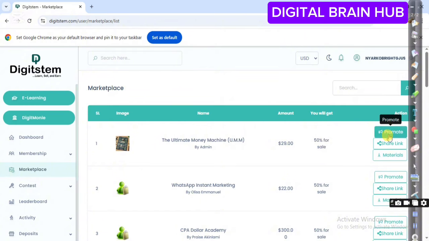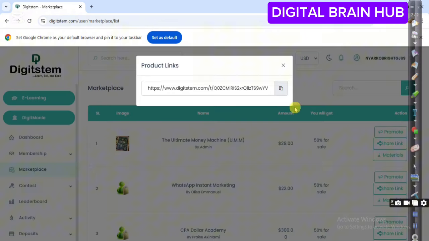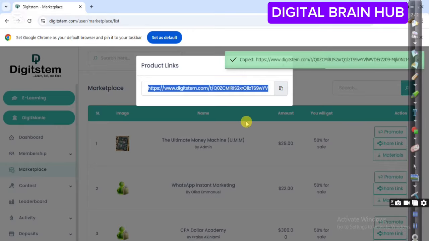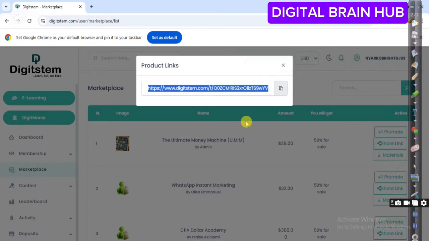So you can see promote. When you click on promote, this is what we have. This is your link. This particular link is your unique link. Nobody has that link. So when you sign up and find yourself in the marketplace, when you click on promote, you are brought here. Then you click on this, and your link has been copied. When your link is copied, you are now going to promote the product. I believe you understand that.